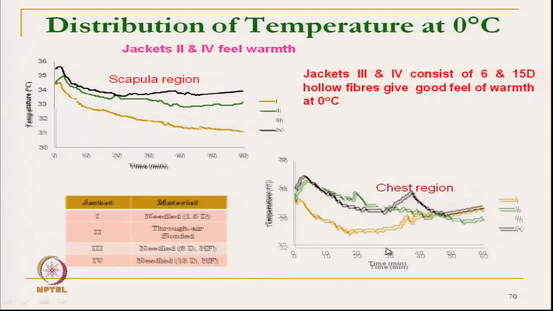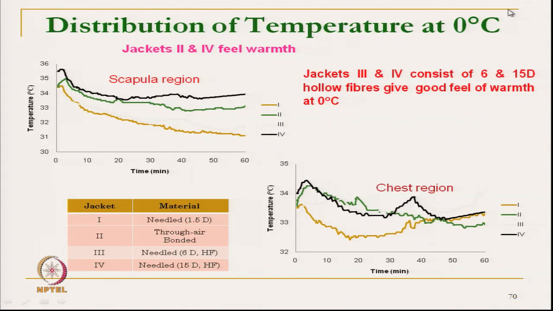Now, coming to 0 degrees Celsius, jackets 3 and 4, consisting of hollow fiber. Hollow fiber gives warmth. See, the temperature is a little bit higher, so at 0 degrees Celsius it gives warmth because of the presence of hollow fiber.